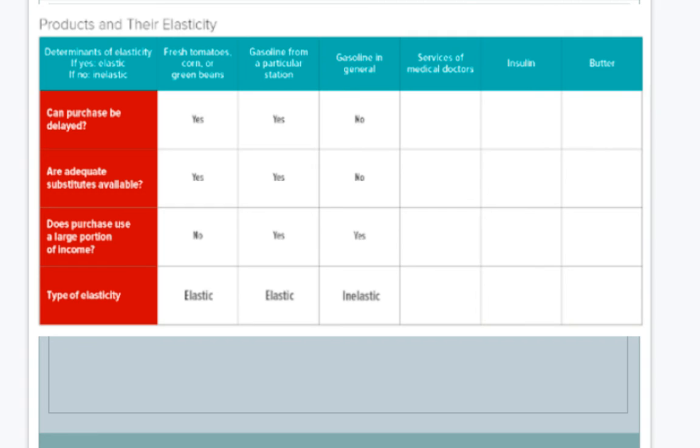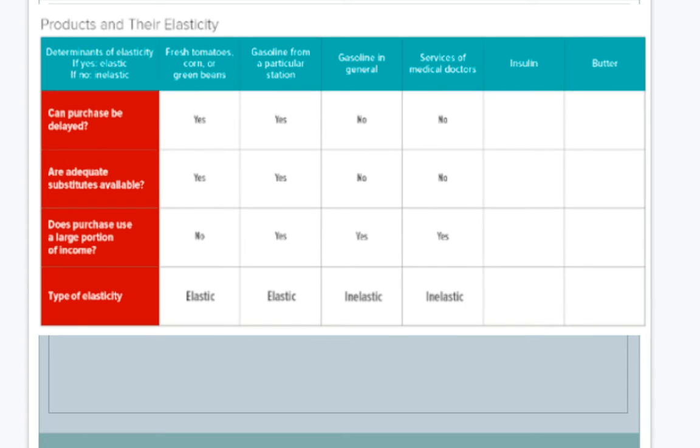So what I'd like you guys to do for the last few moments here, and I'm going to show you the answers at the end, is look at insulin and butter in the last two columns. Take a few moments, pause the video, fill in those two different columns, and we'll review them in just a second.